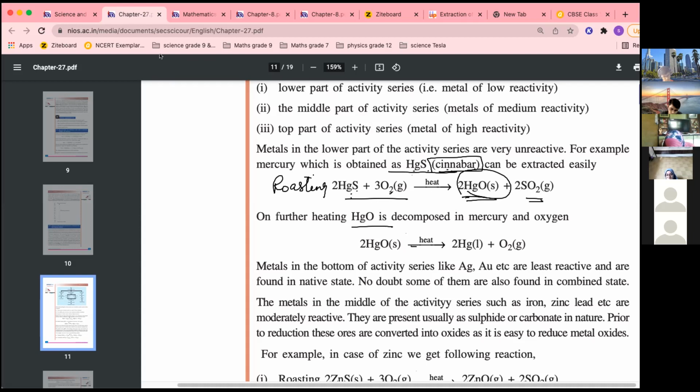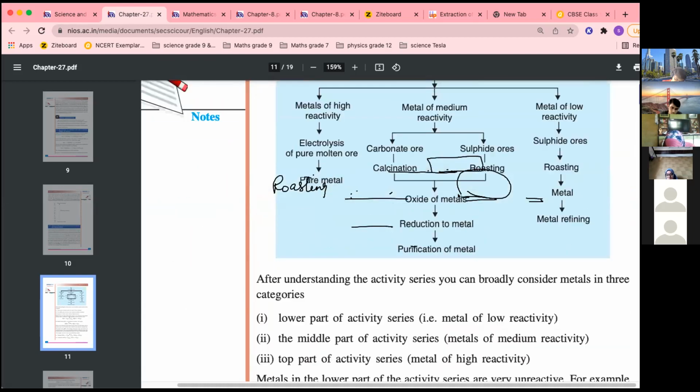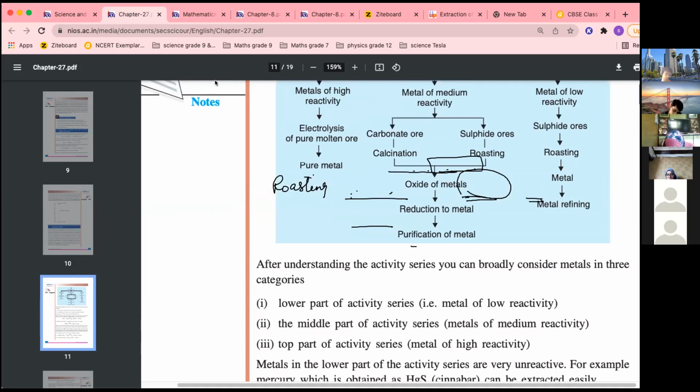So here you wrote reduction of metal. In reduction of metal, three reactions can be used. One you have written, using a reducing agent like carbon. Second is decomposition reaction.